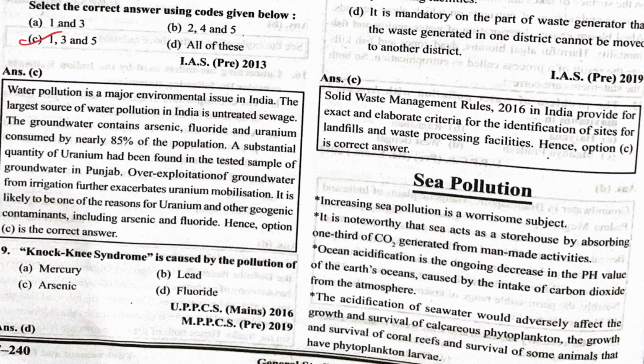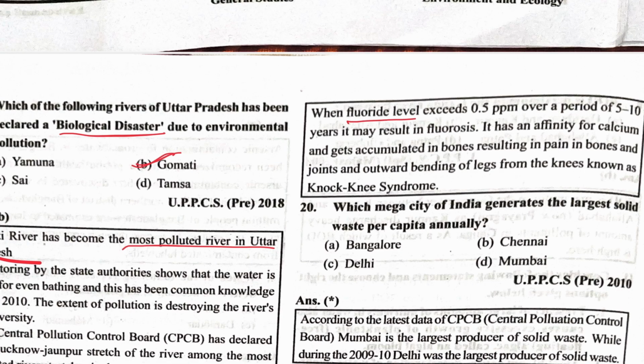Knock-knee syndrome is caused by the pollution of fluoride. When fluoride level exceeds 2.5 ppm over a period of 5 to 10 years, it may result in fluorosis. It has an affinity for calcium and gets accumulated in the bones, resulting in pain in the bones and joints and outward bending of legs from the knee, known as knock-knee syndrome.